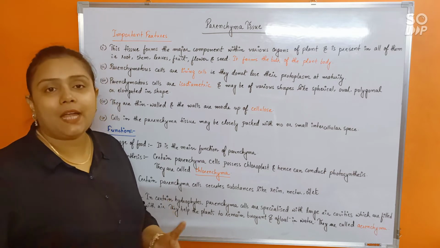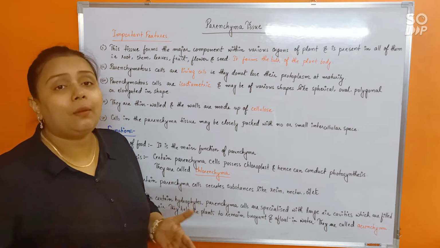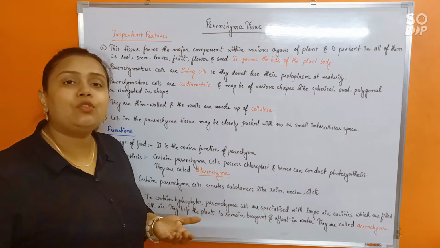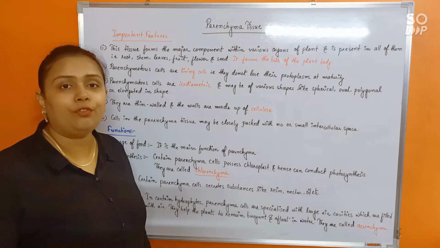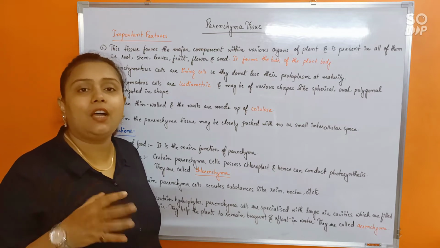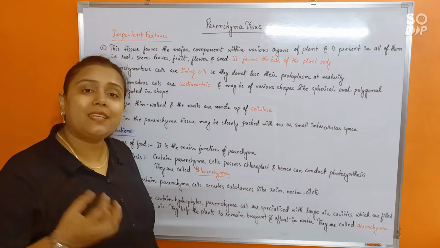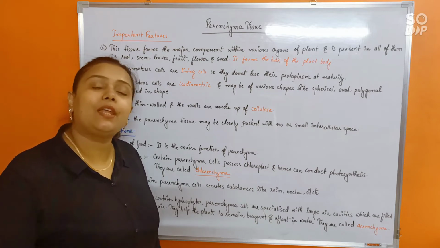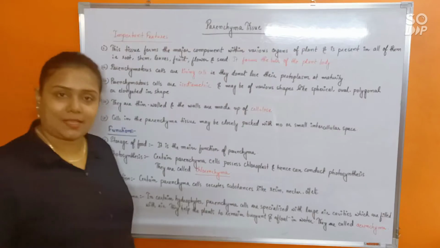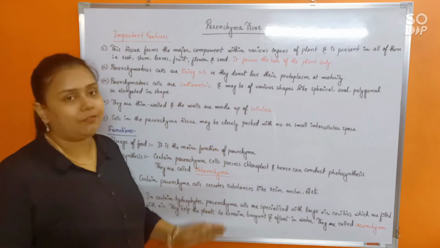Okay, so that's how the hydrophytes will be helped because of the presence of the parenchyma, which will allow it to remain afloat on the surface of water. Such parenchyma cells which have large air cavities in them are called aerenchyma. Alright, so this is all about parenchyma cells, their basic characteristics and function.